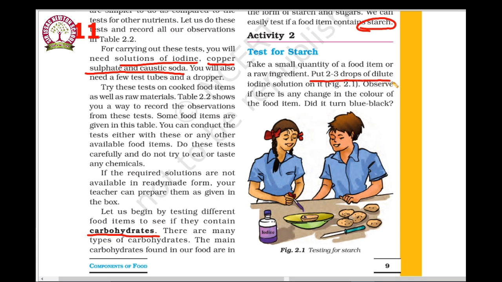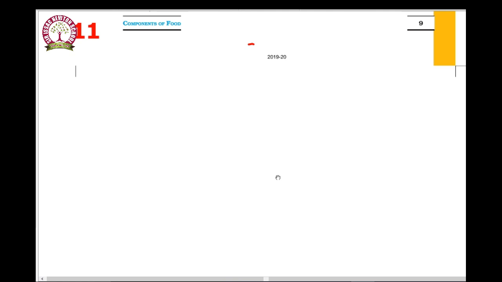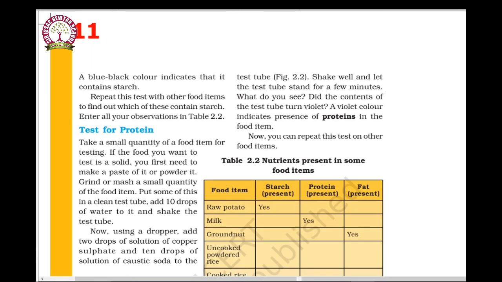Put 2 to 3 drops of dilute iodine solution on it. We are going to put this iodine on it. Observe if there is any change in the color of the food item. Did it turn blue or black? Blue-black, a dark bluish color. If it is seen, then it is a carbohydrate-rich food item.